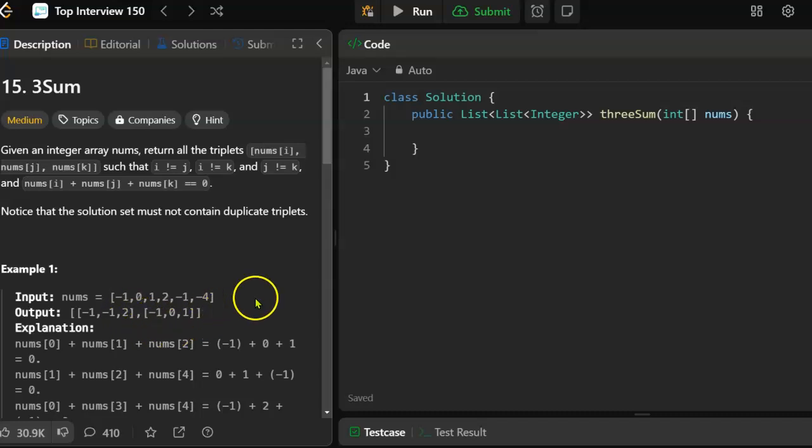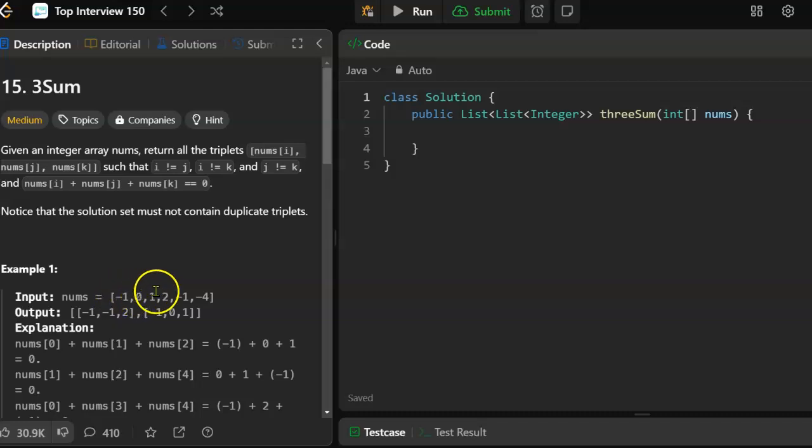In other words, we're gonna have 3 loops. In this example here, we'll start with -1, 0, and 1. And then we'll go -1, 0, 2.